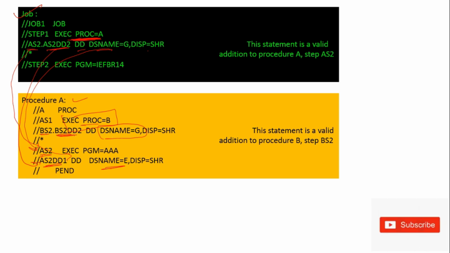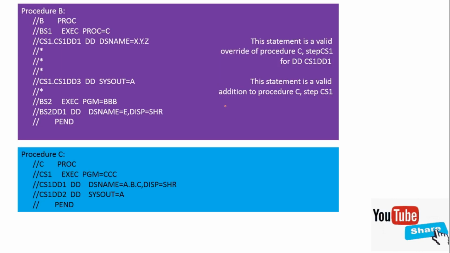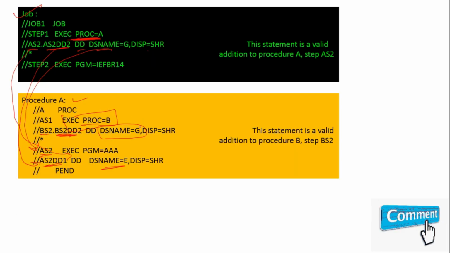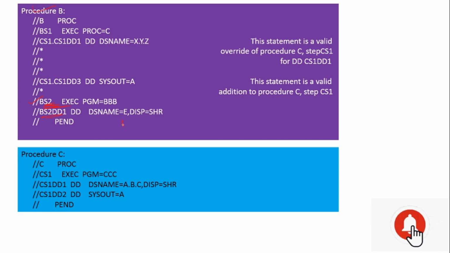Okay, you can see here bs2 dd2, so it is available in your procedure b. If you see here, this is your bs2 step, and this is your dd name. When it runs, it will change to g, so it will be g while running the job.